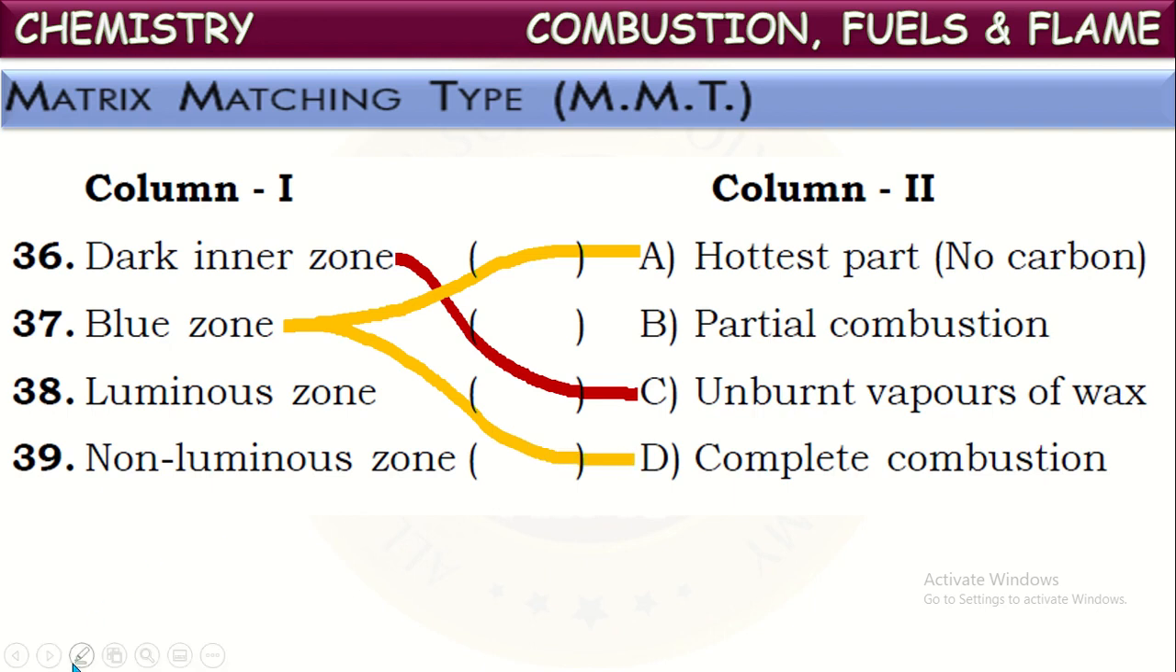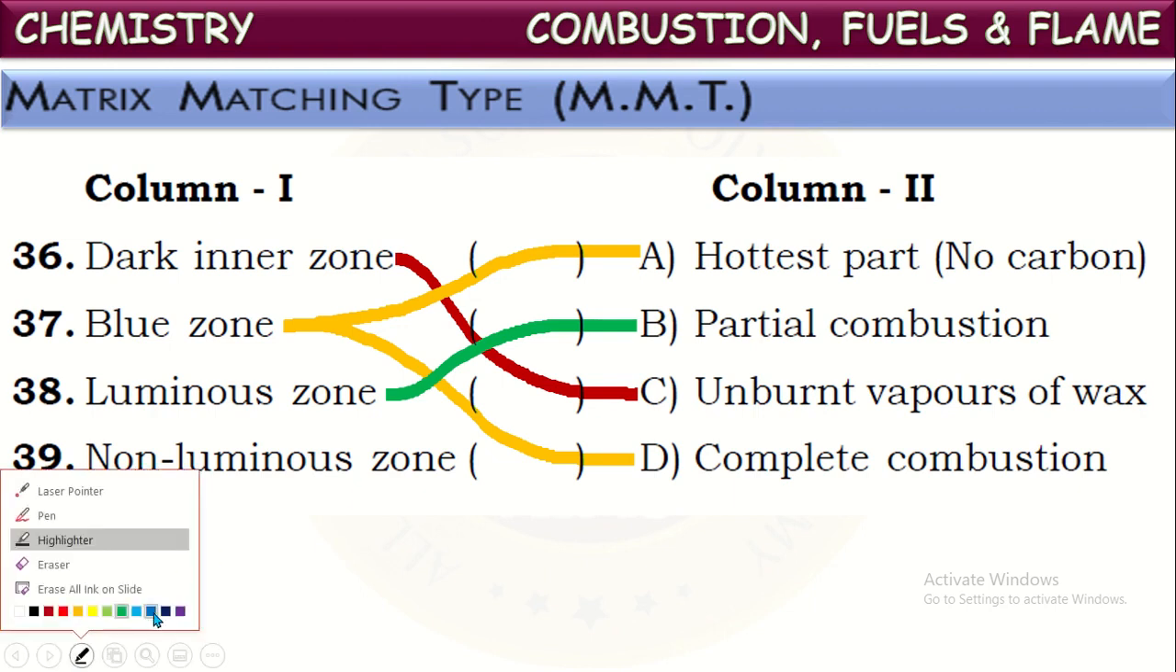Okay. Next, about the luminous zone. Luminous zone is the middle part of the flame. In the middle part, the vapors of wax are partially combusted because an insufficient amount of oxygen is supplied to the middle part. So the vapors of wax undergo partial combustion and the flame burns with a yellow color. That is said to be a luminous flame. So partial combustion occurs at the luminous zone, that is the middle zone.